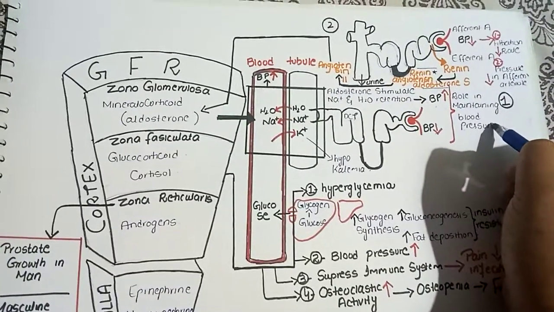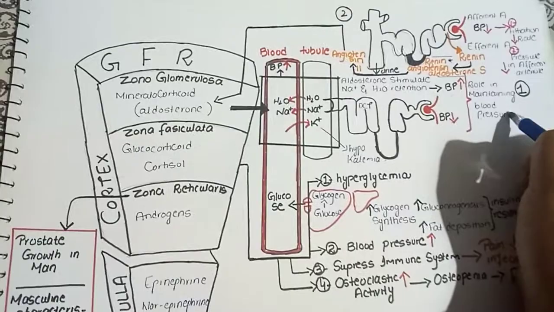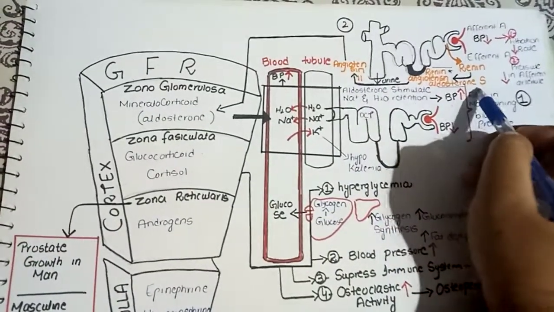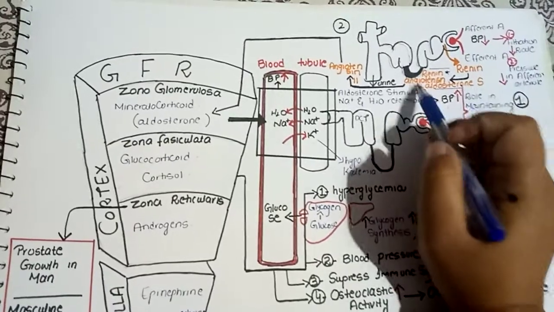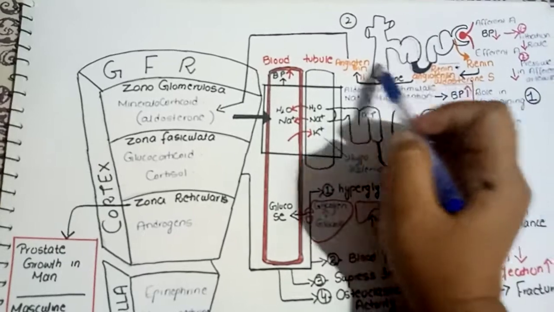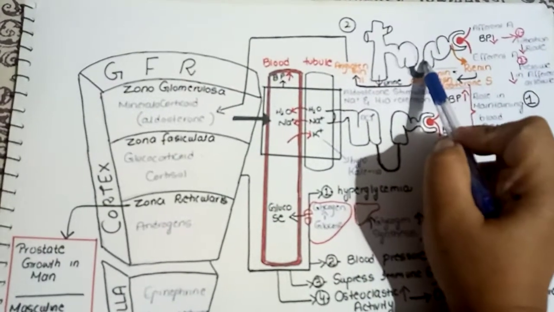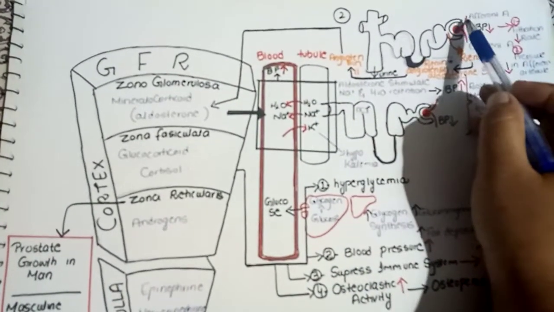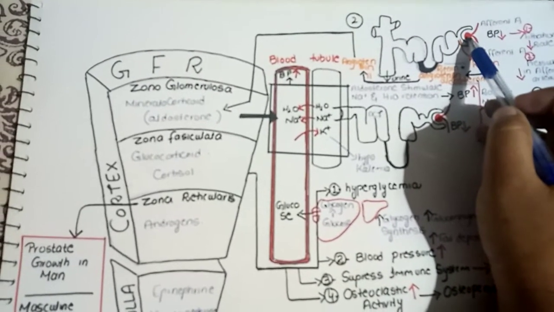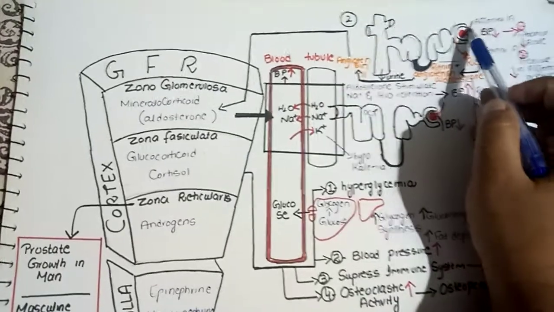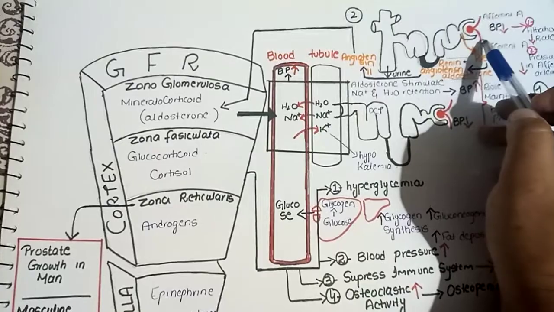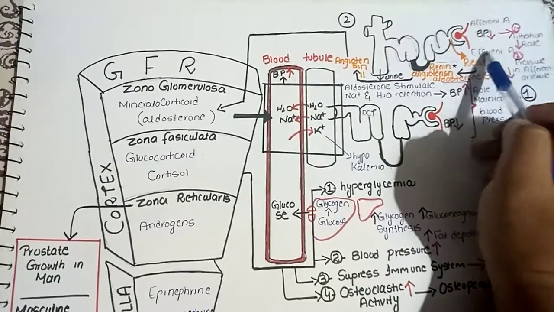The second most important thing, which is the most important, is the renin angiotensin aldosterone system. Now I will explain what this system is. Here I will again consider the functional unit of the kidney, which is the nephron, and these are two arterioles of the nephron, the afferent arteriole from which the filtrate will enter the head of the nephron, and the efferent arteriole from where the filtrate will leave the nephron.